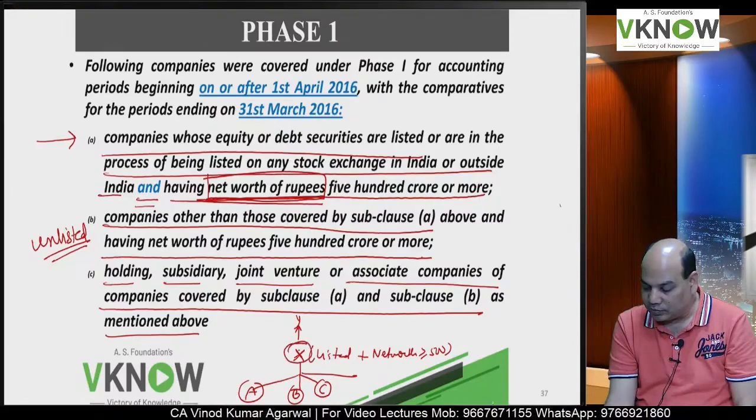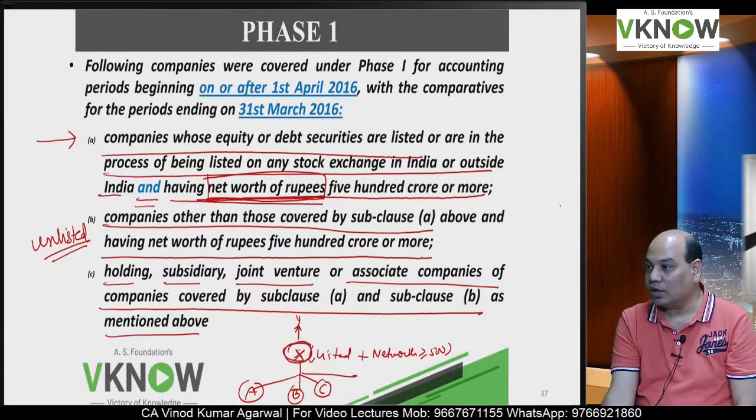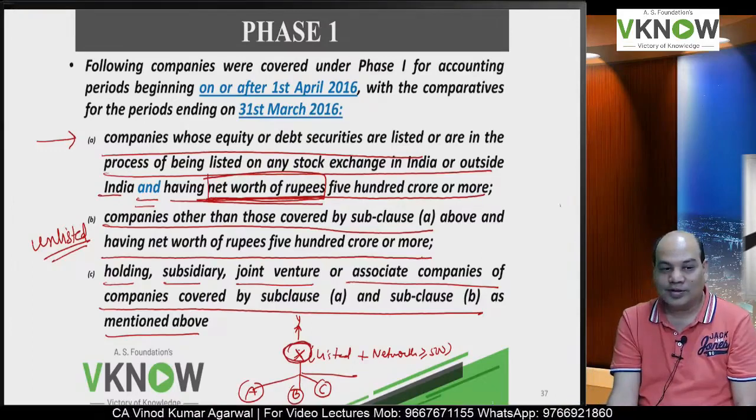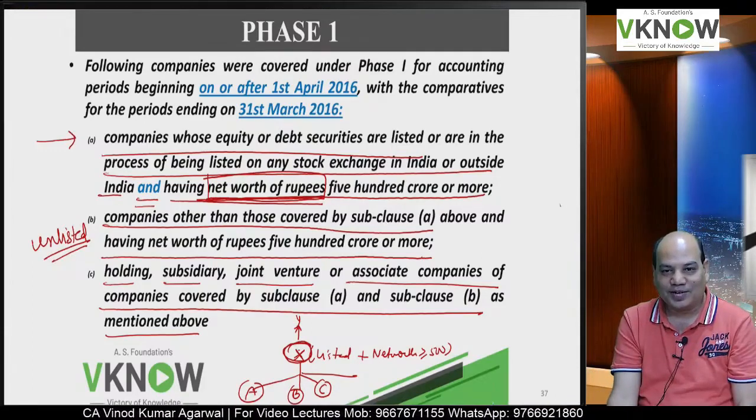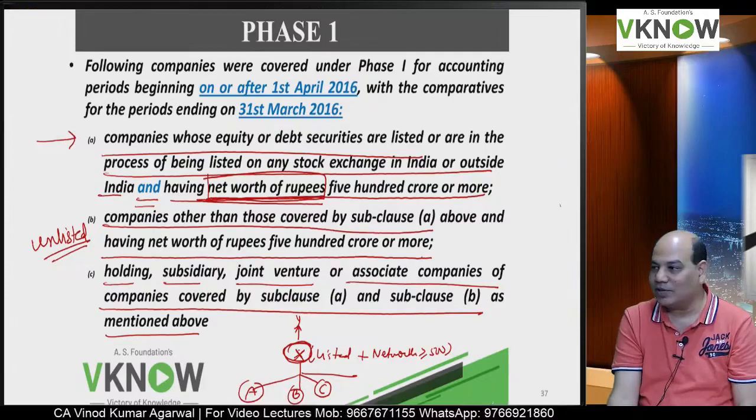So Ind AS is like coronavirus in a family. If one person is affected, all family members get affected. Is it right?